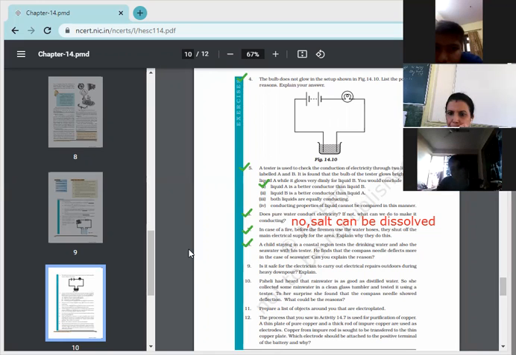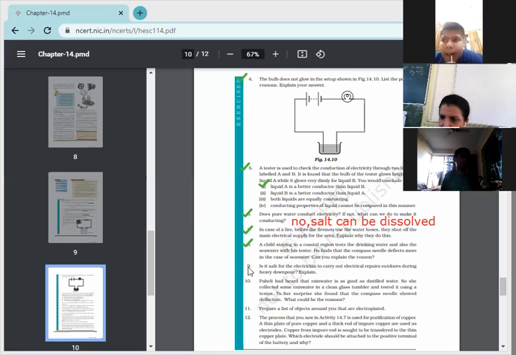Ma'am, because this sea water has a high amount of salt. Yes, this is the reason. Because the sea water is salty or saline water and it contains a higher content of salt. That's why the needle is showing deflection.